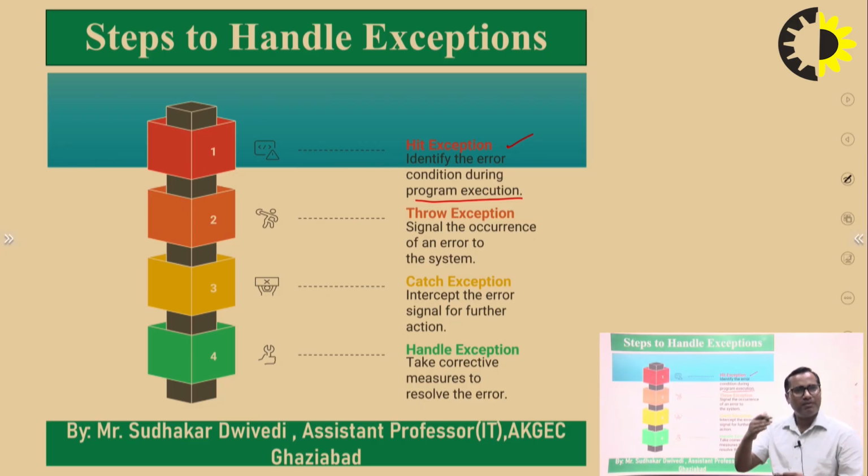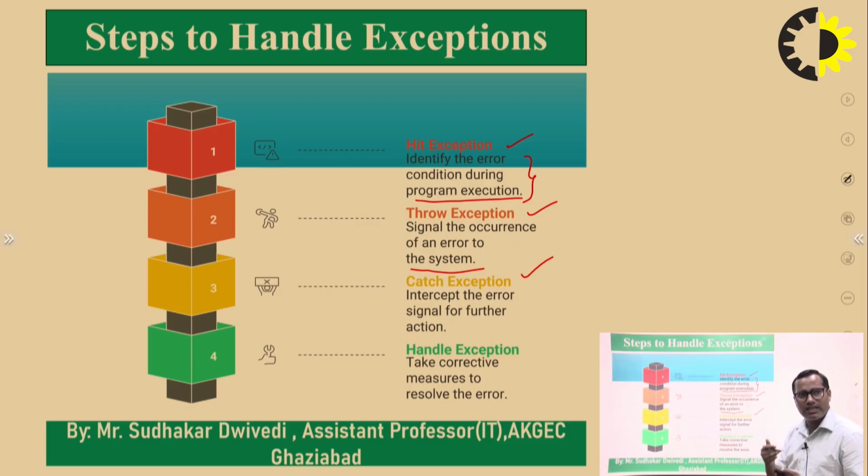So we need to examine the programs and have knowledge about the section of the code that may create conditions that can create the exception. Then throw the exception, that means inform the system about the occurrence of an error in that part of the code. Then catch the exception,